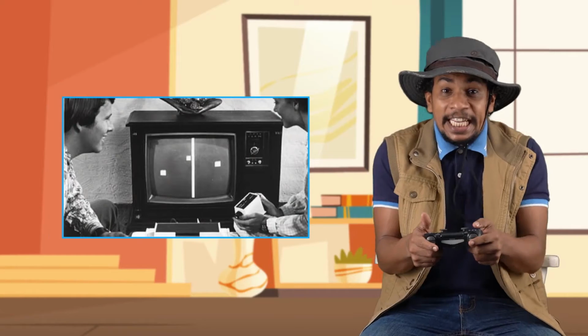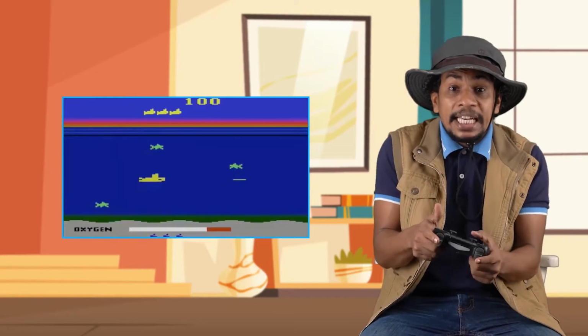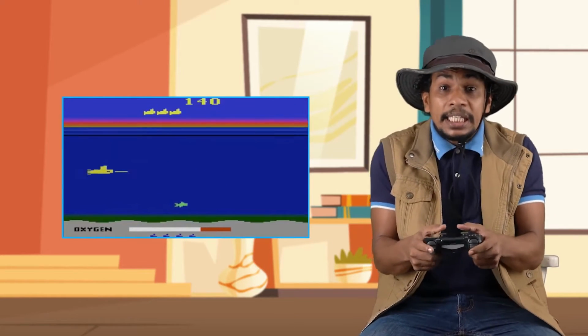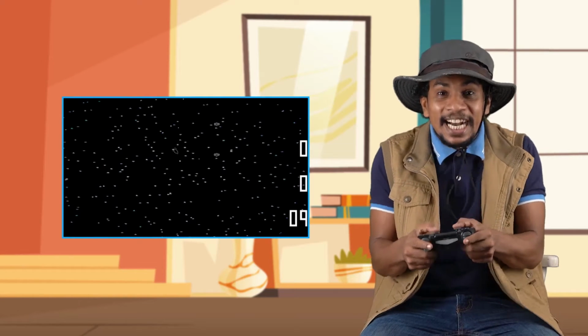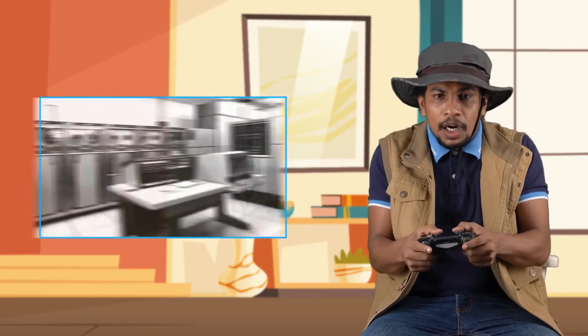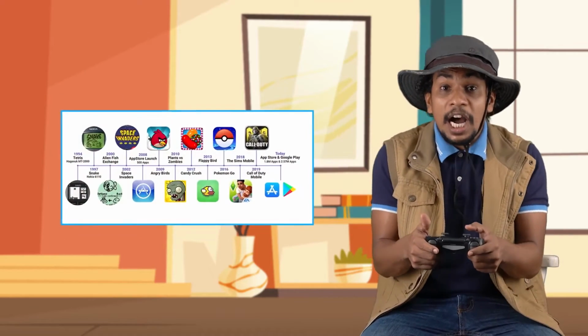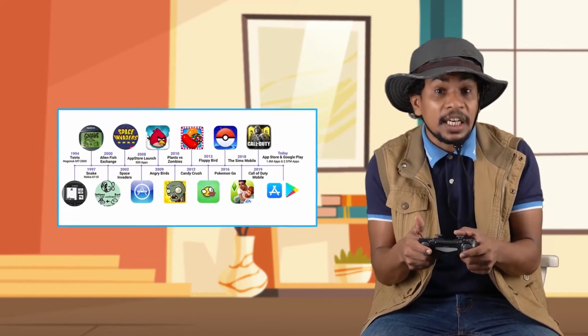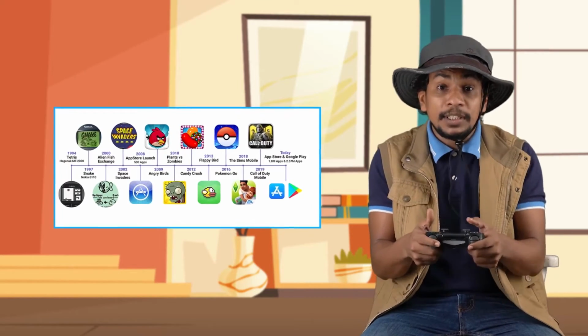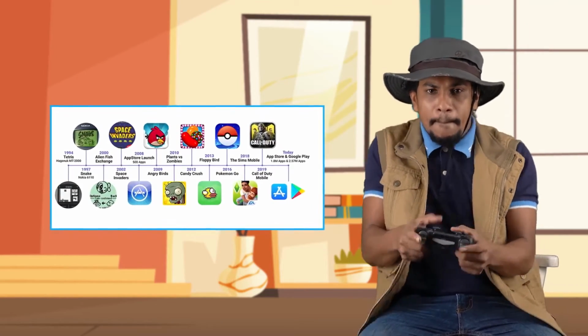Did you guys know that it was between 1950 and 1960 that computer games were first created? These games were played using the mainframe type computers that were available at that time. This technology gradually developed, and between 2000 and 2010, they started to develop mobile games.